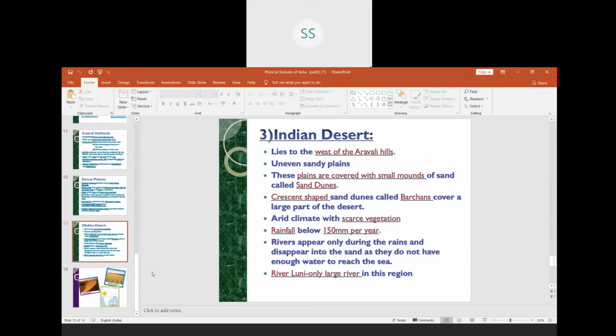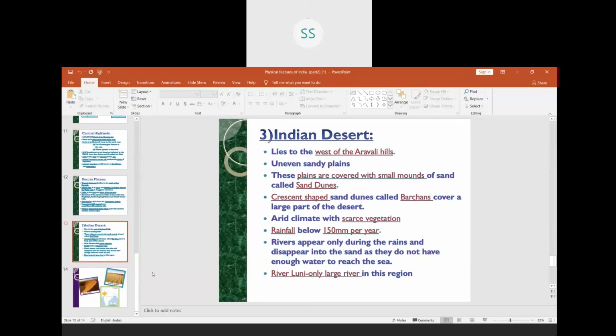So that is a crescent shape. When the dune is formed in the form of a crescent shape, it is called a barchan. Generally, these barchans are very famous in the region of Jaisalmer, which is a part of Rajasthan. There we see a large number of barchans.